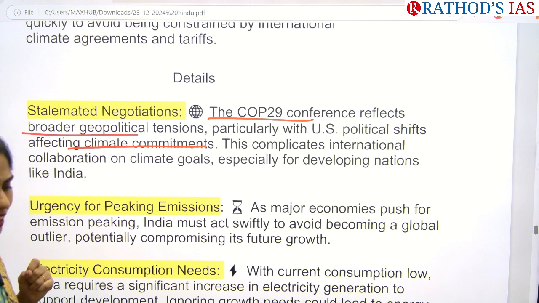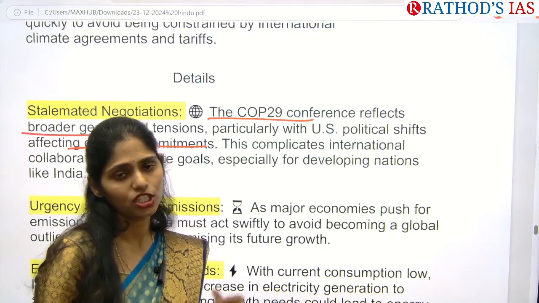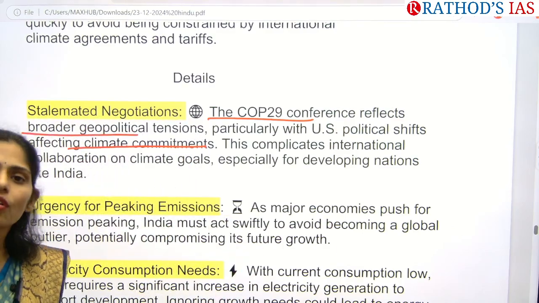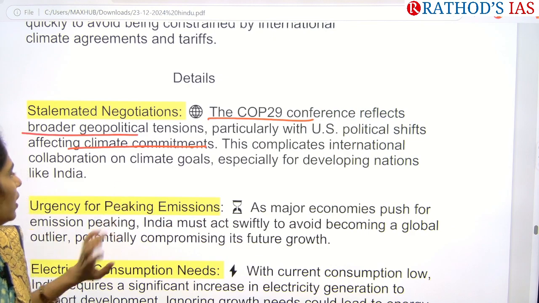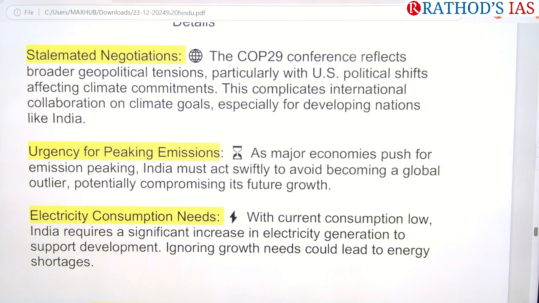It will be very difficult for developing and least developed countries, and India is a developing nation, so it will be very difficult for India to move towards this. And many economies are pushing for emission peaking, so India needs to act to avoid becoming a global outlier.